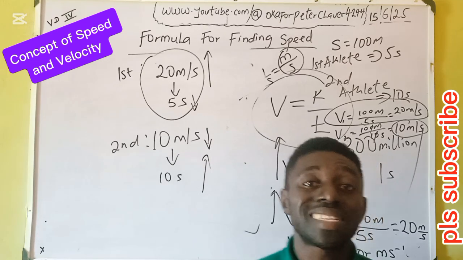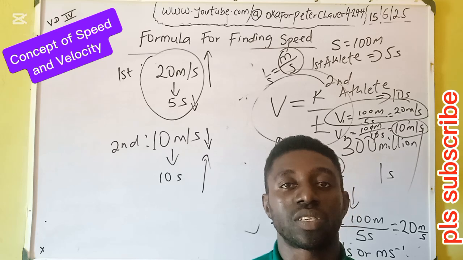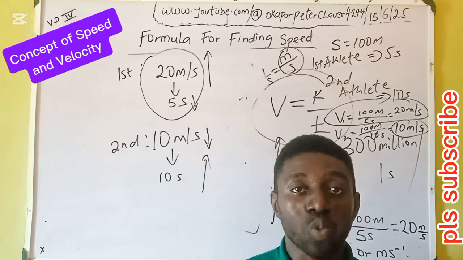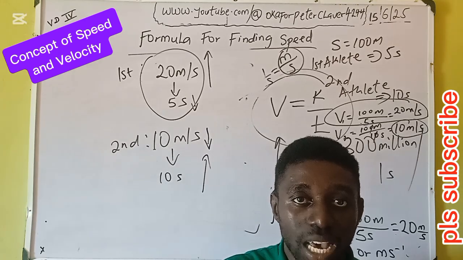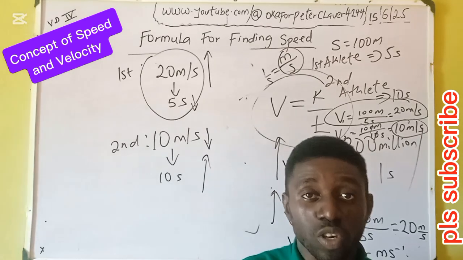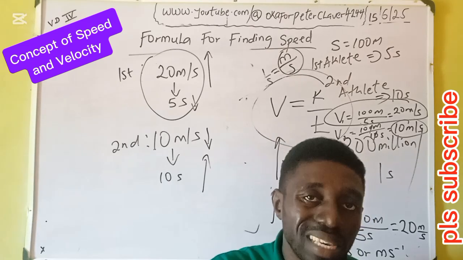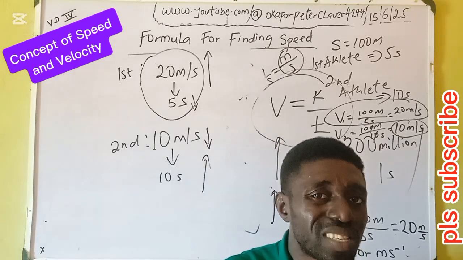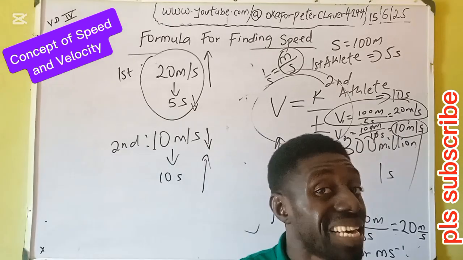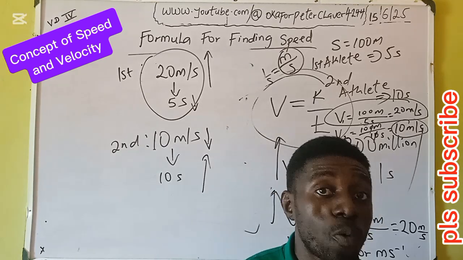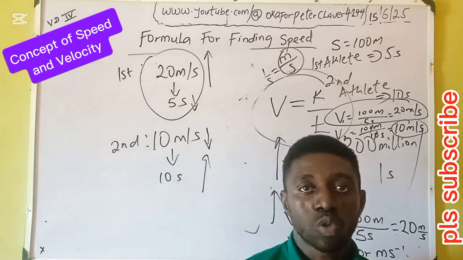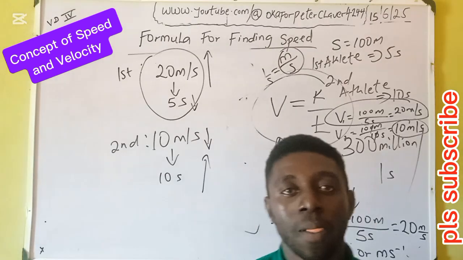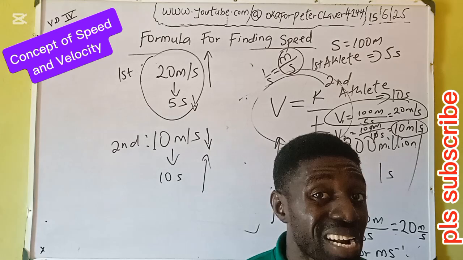So the last type of speed is instantaneous speed. Just like the name sounds, instant means at the very moment in time. This is what you see in a car. There is a component of a car called the speedometer that measures the speed of the car. The speedometer gives you instantaneous speed, the speed you are driving at the moment. If you are driving at 170 km per hour, it tells you this is your speed at the instant. If you go to a higher speed, it tells you so that when you want to kill yourself, you know. So it gives you the exact speed at the time. That's what we call instantaneous speed, the speed we are moving at the very instant in time.